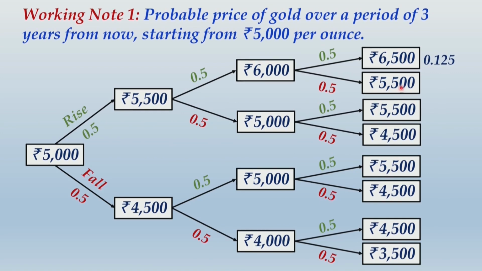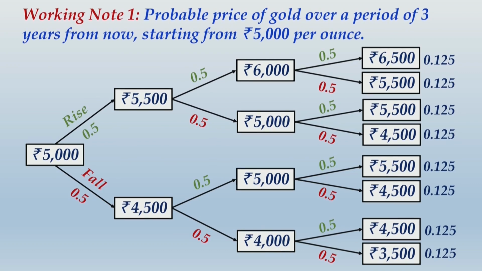If you come to this particular outcome, it will be rise, rise and then fall. So the probabilities will be still 0.5 into 0.5 into 0.5, so it will be 0.125. So joint probabilities of each outcome in that case would come to 0.125. So please carefully take note of this tree of outcome, and then I take you ahead.